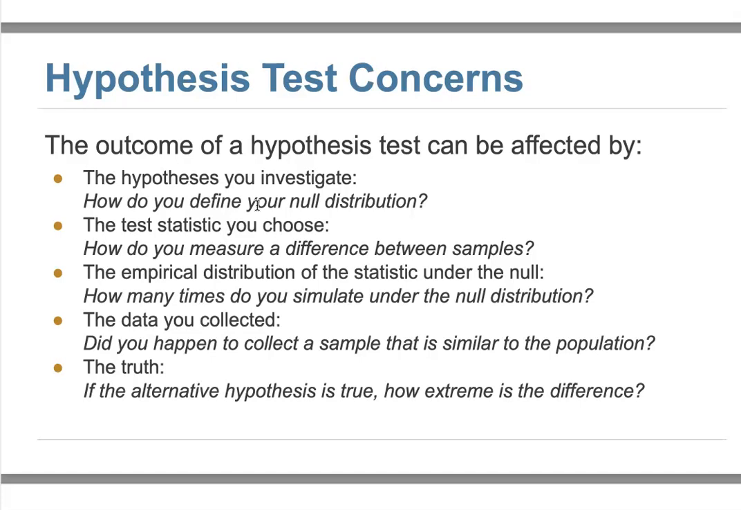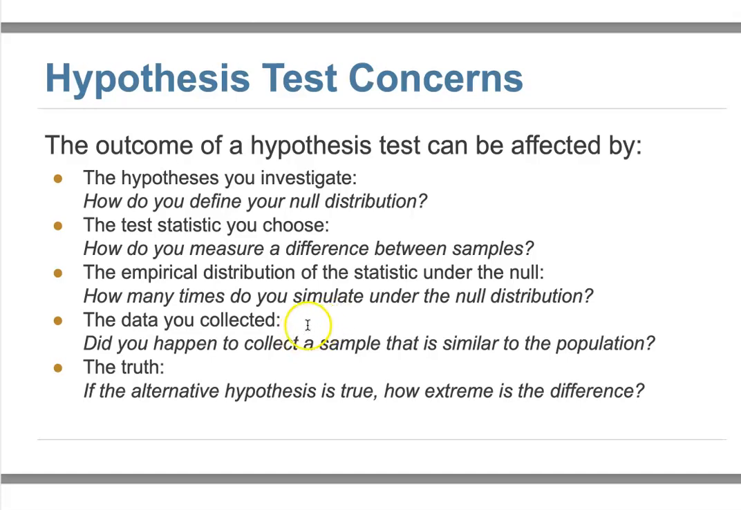After we define the null hypothesis and alternative hypothesis, we decide our test statistic, that is, how to measure the difference for the sample. The test statistic is important. Then the empirical distribution is how we find the observed data difference and the p-value. So of course, how we get the empirical distribution is important, and what really affects it is the number of times we run the simulation.